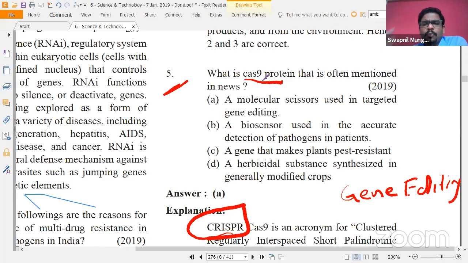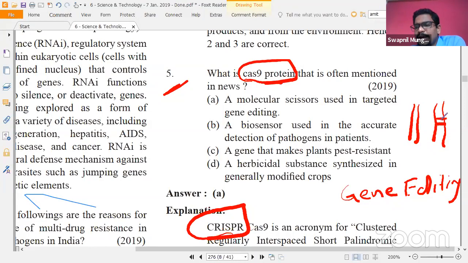So it is CAS9. What it does is that, for example, if there are these kinds of genes, okay, and this particular gene has a defect in this particular section of the gene. So what CAS9 protein does is that it acts like a scissor, katri sarka kaam karta hai, and it cuts a particular area of this particular section of the gene, and it can then be removed separately, and a new gene part can be inserted into that. So that is why CAS9 protein was very much known to everyone, because it was the basic operation of this particular thing.